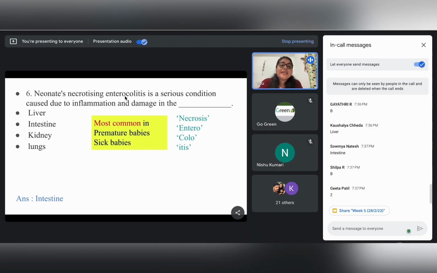If the immune system is not that well developed in the baby, say for suppose the baby is a low birth weight baby or a premature baby and doesn't have proper immunity, or the innate immunity has not been properly transferred through the breast milk, all these conditions can lead to severe complications like necrotizing enterocolitis, right? So the answer is intestine.